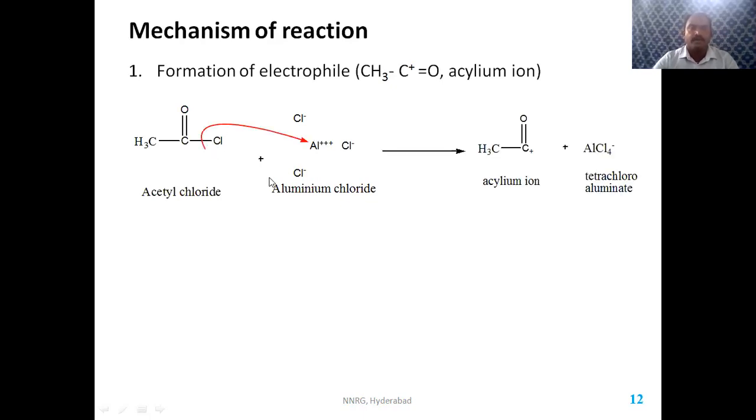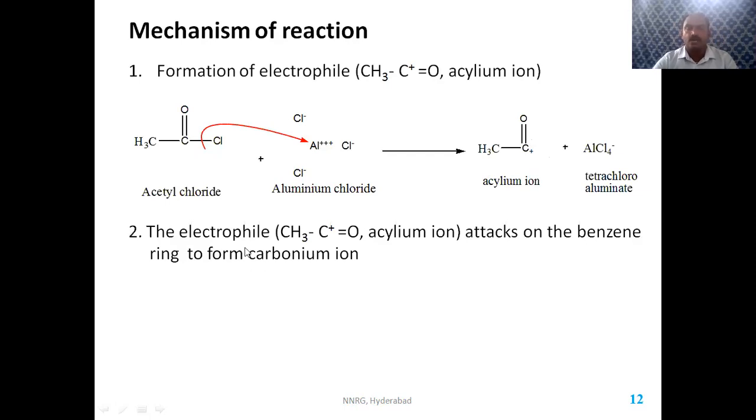The pair of electrons between the bond will go to the aluminum chloride to form tetrachloroaluminate, and this carbon loses electrons to form the acylium ion. The acylium ion is an electropositive species, an electrophile, which is formed when acetyl chloride reacts with aluminum chloride.